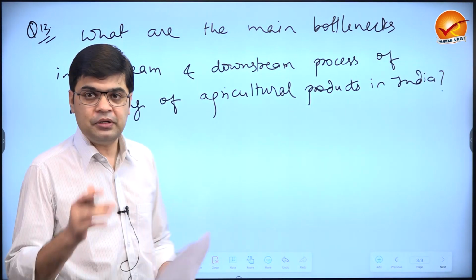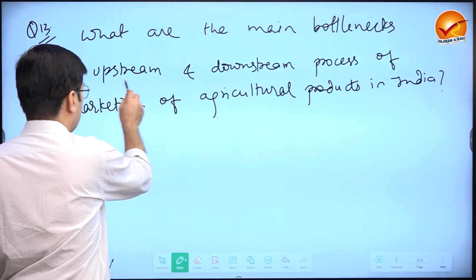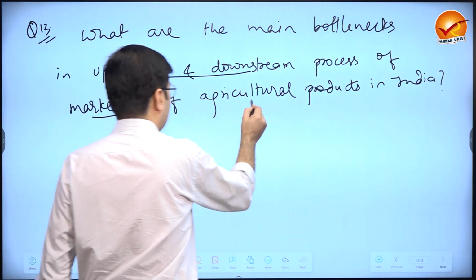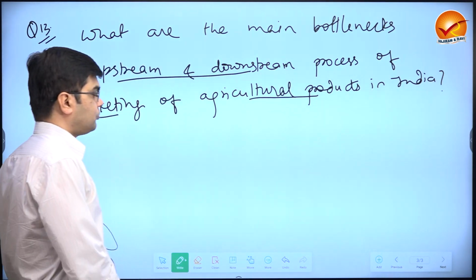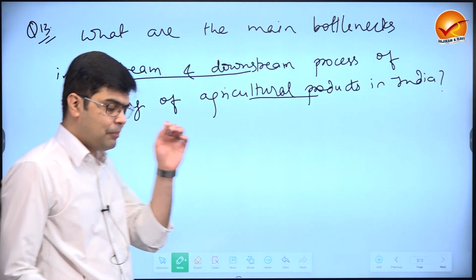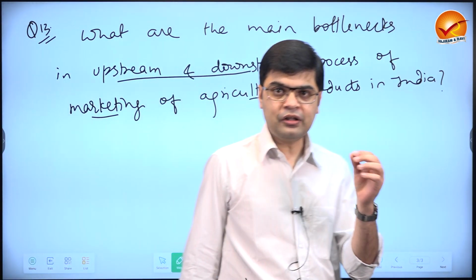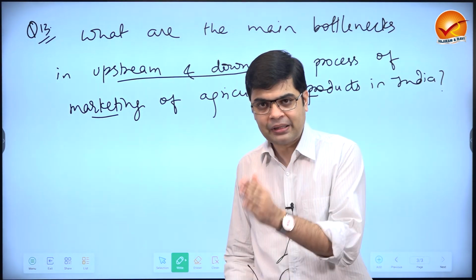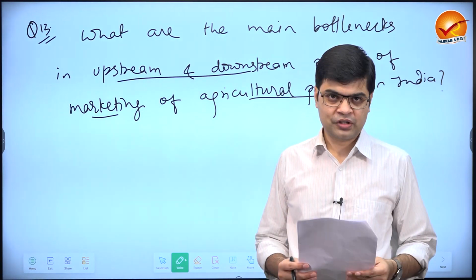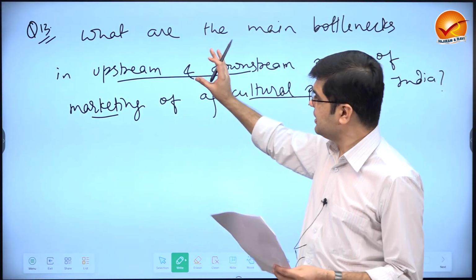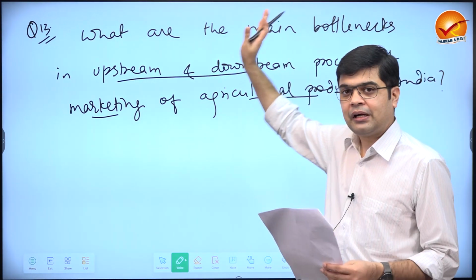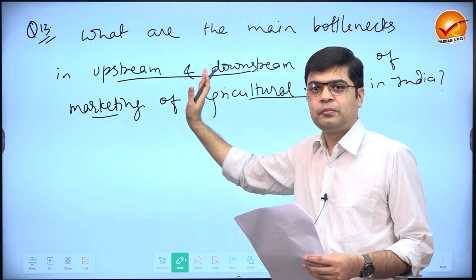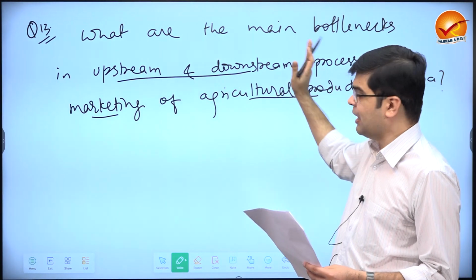Now, there are keywords here. One, upstream and downstream. Second, marketing. Third, agriculture products. Okay. So basically the examiner is asking, what are the major constraints, what are the major problems about marketing the agriculture products in India? And he is basically asking you to categorize these marketing problems into problems of upstream areas and problems of downstream areas.